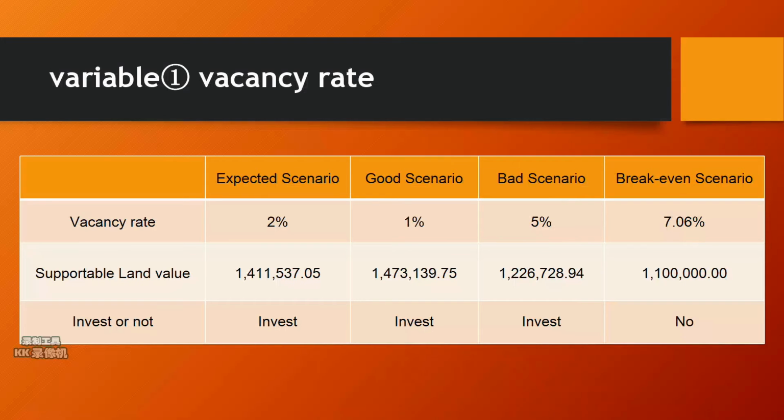We assume in the better scenario that vacancy rate would increase to 5%. However, even in this situation, the supportable land value is still larger than the market land value. Furthermore, we calculate the break-even vacancy that is 7.06%. It means that when the vacancy rate reaches this level, such an apartment would not be worth investing in.